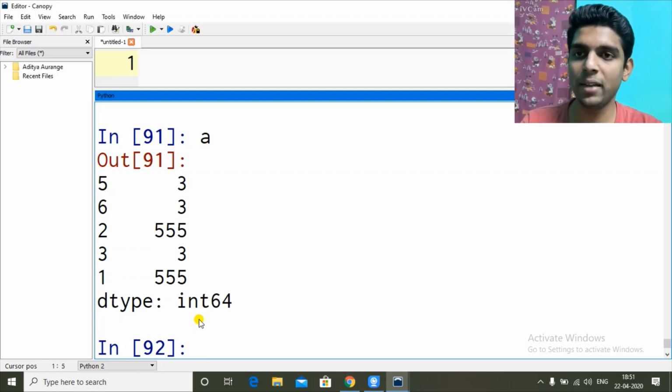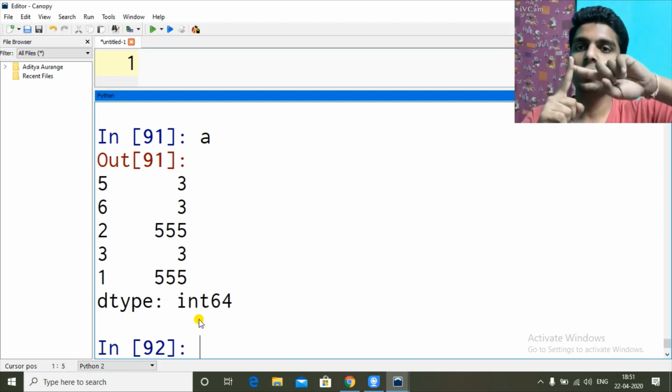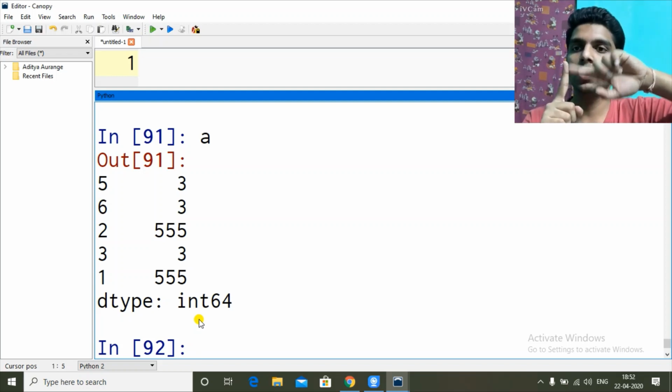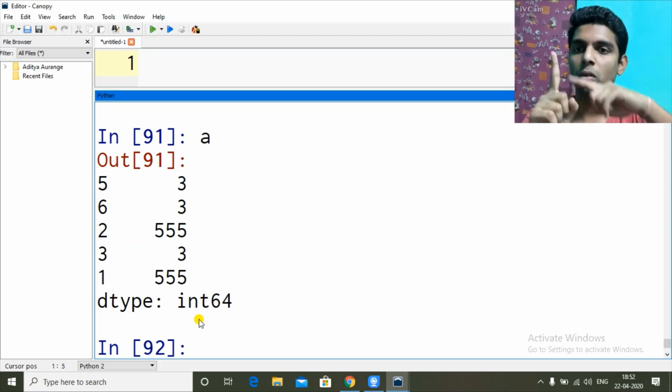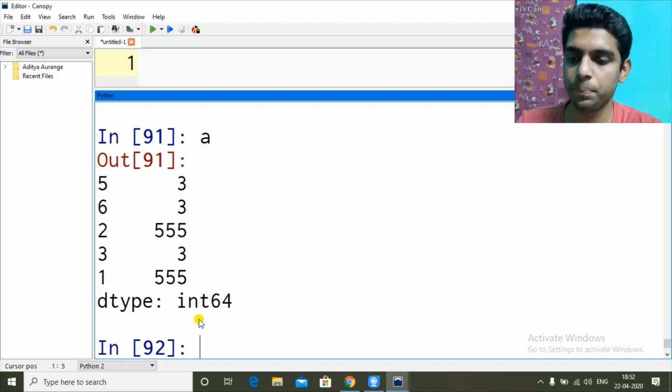If it was A, B, C, D, E, F, G, H, then A1 would have changed the initial value, the 0th, or second value. But when I had numeric values, it looked for that value wherever it is, irrespective of the place. I hope you got it. So you learned how we can add new entries in a series, how we can update the current entries, and how we can access them. One way of accessing these series elements is like this.